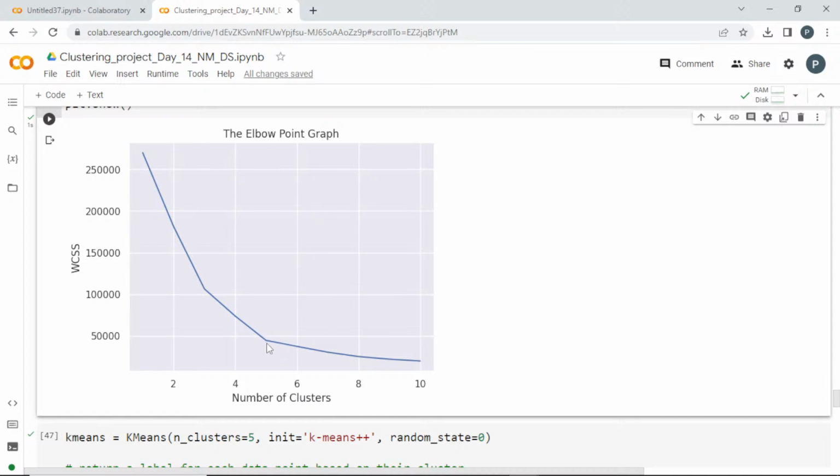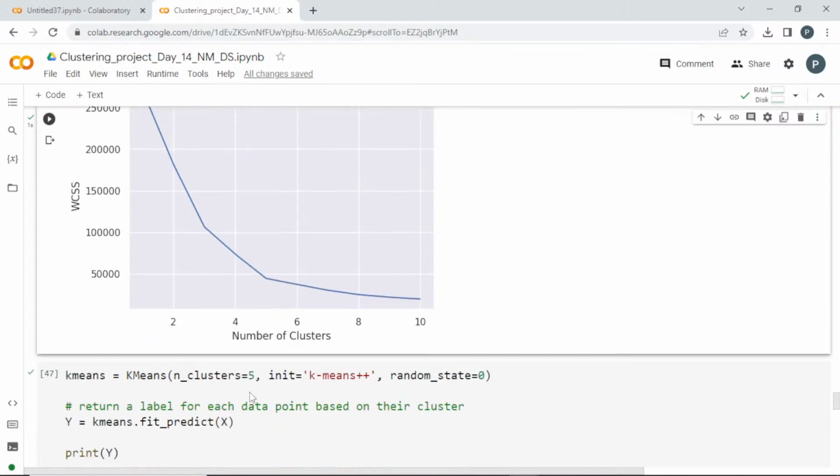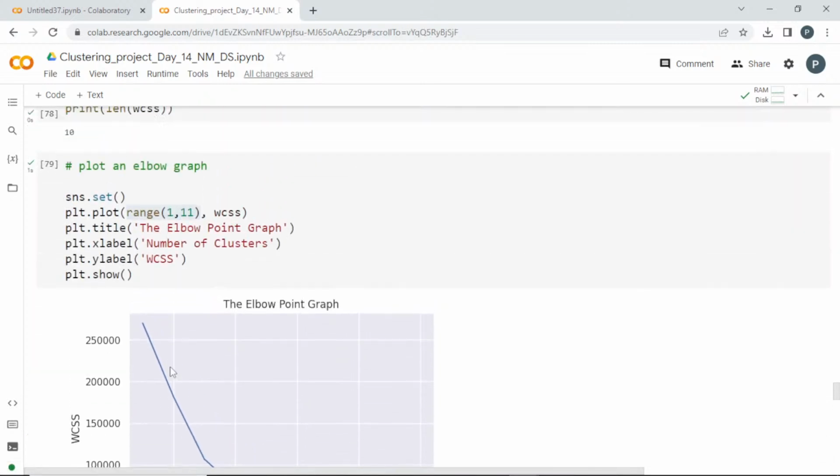Sorry, it's not 2.5 or 4.5, so the middle value will be 3. It is like 2 steps, 2, 4, 6. The center value is 3. Yes, 3 and 5. So I am going to select 5 because it is the optimal number here in this graph.